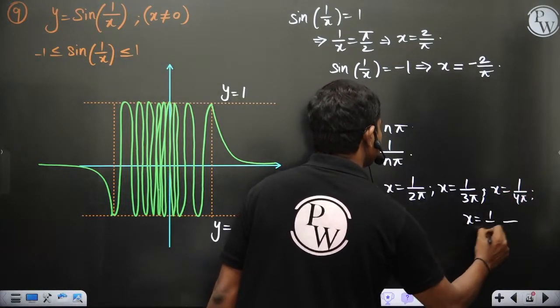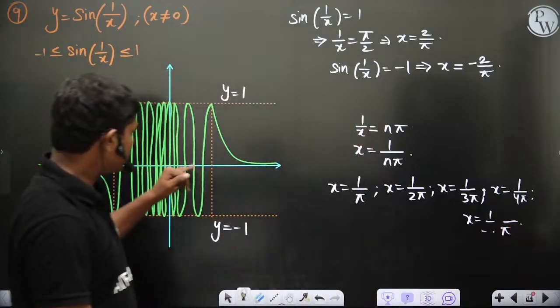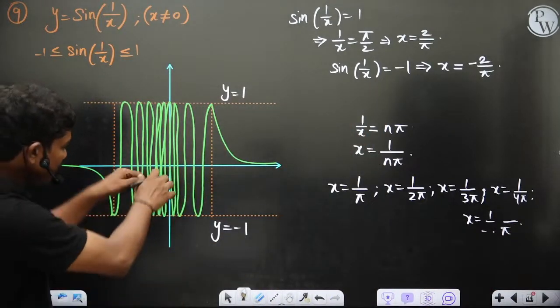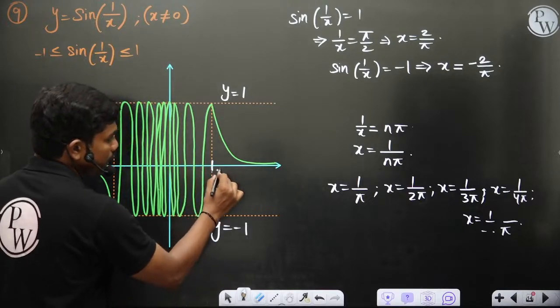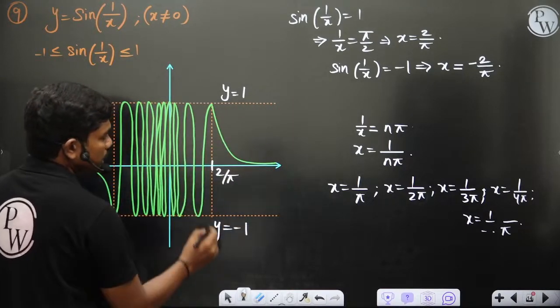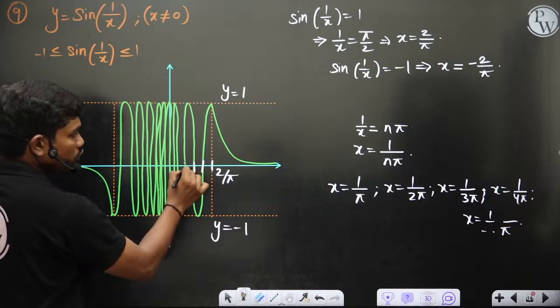For a large number of pi's, ultimately all these points will be zeros. Okay, and you will have many points like 1 by pi somewhere here. Because I told you this is 2 by pi, which you have understood from that. Now let's say this is 1 by pi, 3 by pi, 4 by pi, 5 by pi.